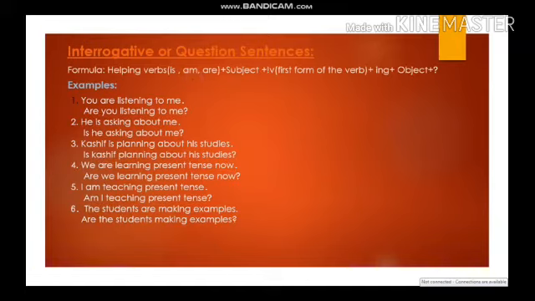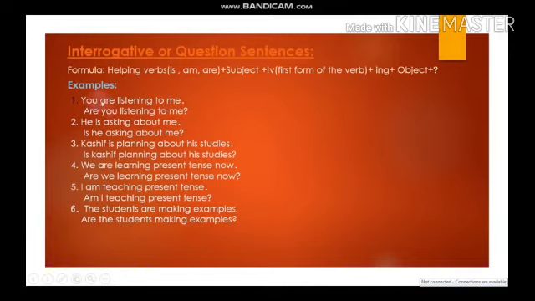When I put them before the subject, the sentence will become interrogative or a question. So these are some of the examples you can see on your screen. Like the first one is, you are listening to me. So when I say you are listening to me, it is a positive statement or a positive sentence, and here I mean that the action is happening at the time of speaking.